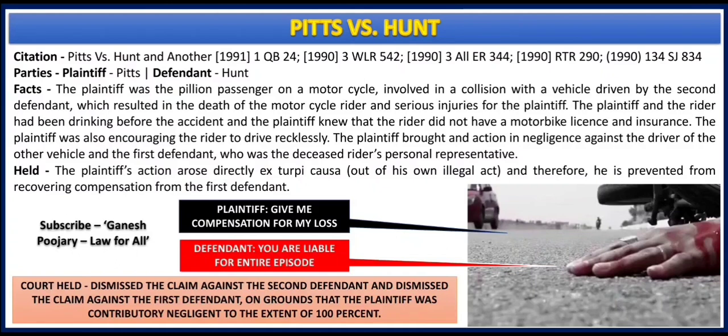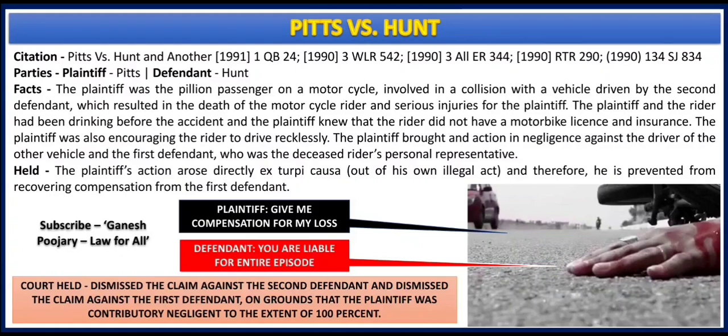Now, the vehicle had an accident and the rider, that is Pitts' friend, died in the accident. And Pitts put a case against the second defendant, the rider's family, maybe a family man or so. But the court said there is no question of compensation to Pitts, who is the plaintiff here, because the plaintiff himself is the wrongdoer. He was aware that his friend was drunk.